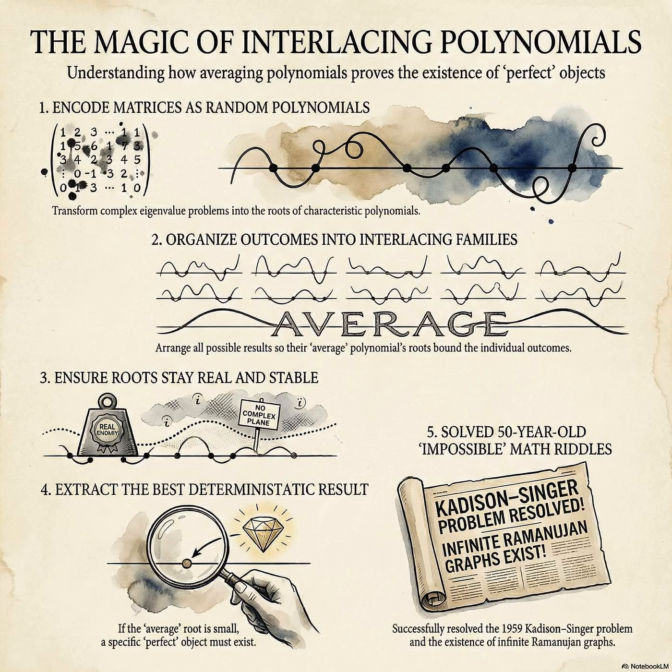Which is a very familiar headache for anyone who follows graph theory. For decades, mathematicians relied heavily on the probabilistic method. Basically, you throw elements to random chance. You just hope it works out. Right, you hope the probabilities align to prove the existence of specific, highly structured mathematical objects, like Ramanujan graphs.